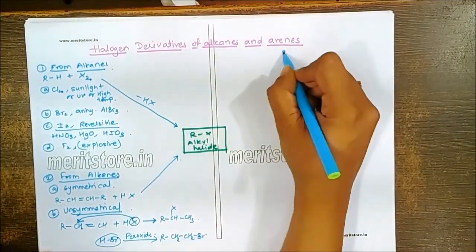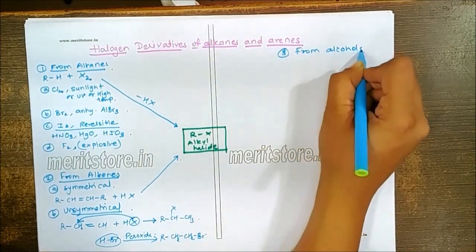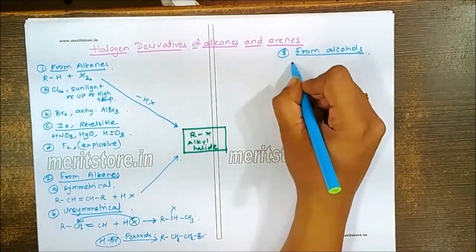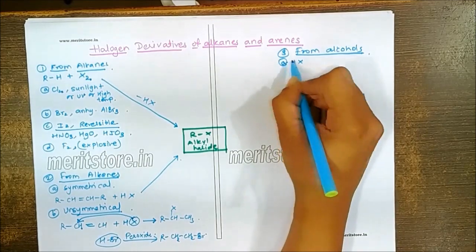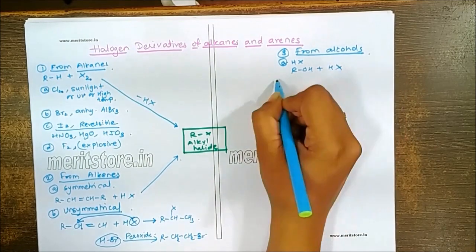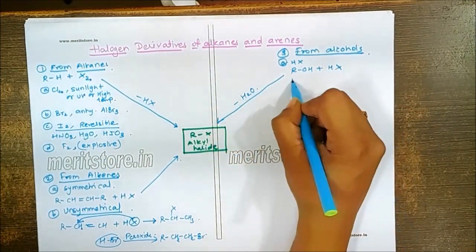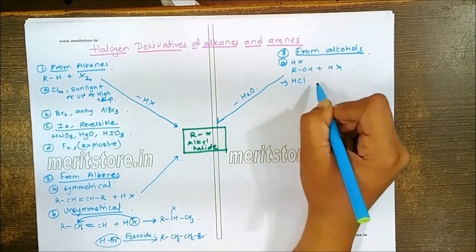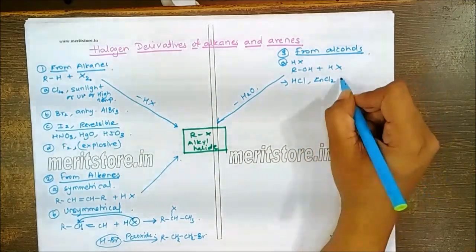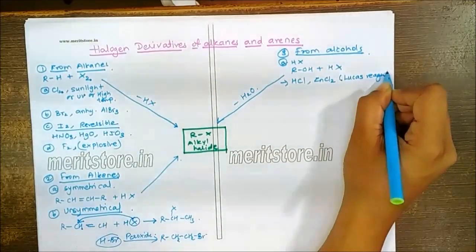We can also start from alcohols, all methods of preparation from the alcohols. Now under alcohols, we can use different reagents. First of all, we can use HX. Under HX, ROH plus HX will give you formation of RX with the loss of a water molecule. Now here if I use HCl, it is less reactive by itself and hence needs the presence of a catalyst like ZnCl2. That's why this reagent is called Lucas reagent.